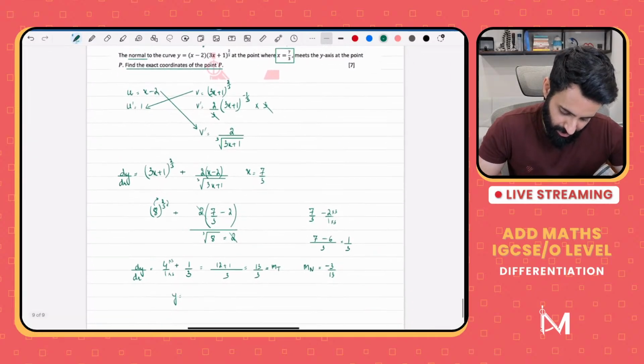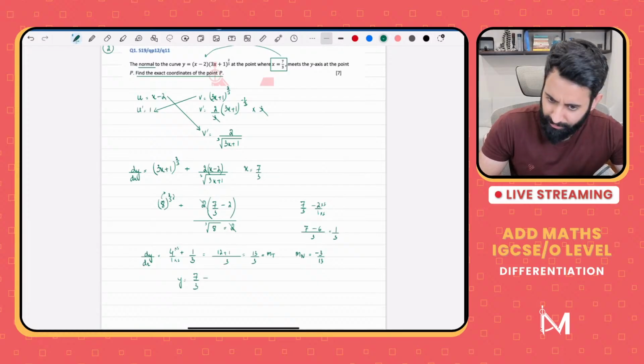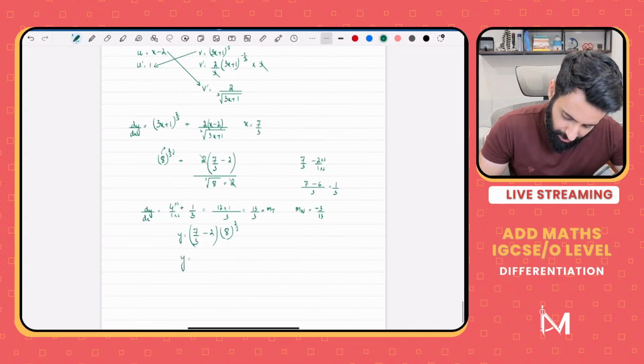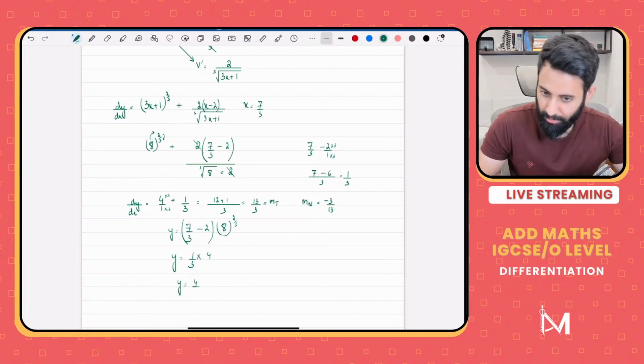I think now it's better that we use the calculator. Let's see. 7 upon 3 minus 2 into 3 times 7 upon 3. So we already know what 3x plus 1 is. That's equal to 8. So 8 raised to the power 2 upon 3. So this will be y is equals to 1 upon 3 times, what's this equal to? This is equal to 4, so y is equals to 4 upon 3.